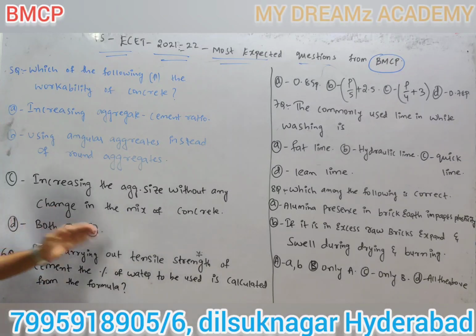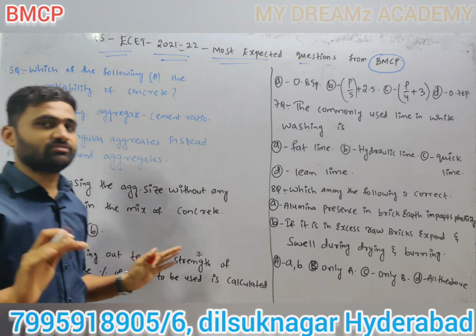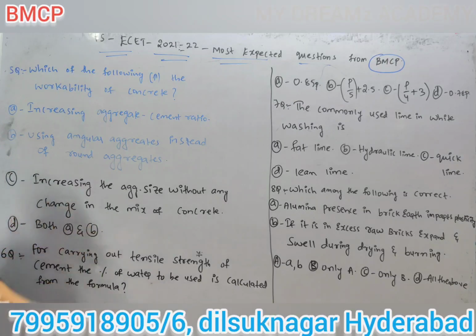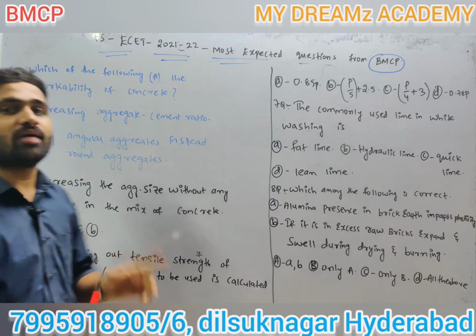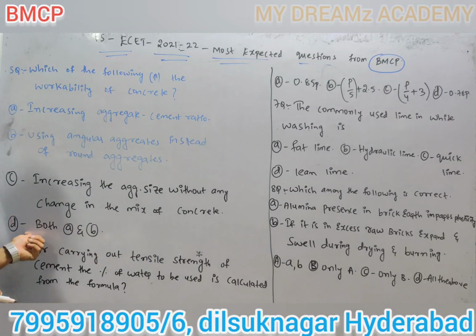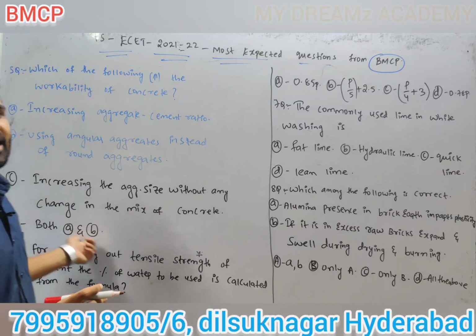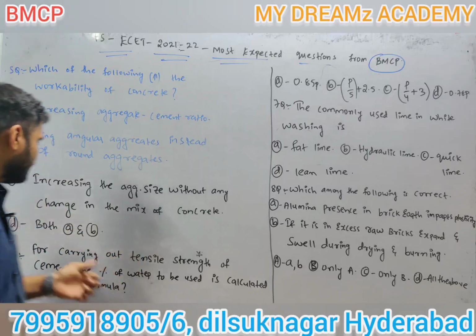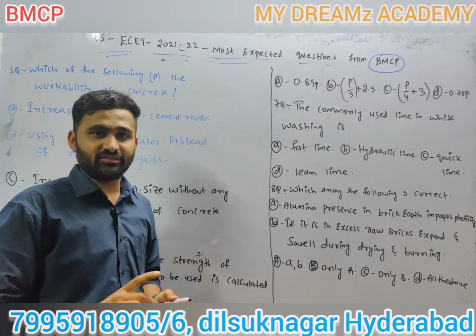When we see these four options, they are similar, but only one will be the answer among them. The normal tendency of students is to think both A and B is there, so the answer is both A and B. 90% of students will choose both A and B, but that is the wrong thing to do in the examination.